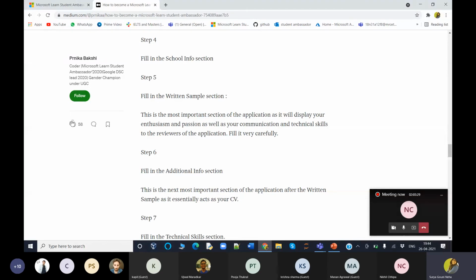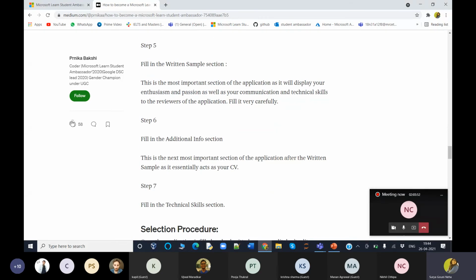The 3 questions are: why are you very passionate about being in this technology, and second, how will you make an impact on the community and how will you help the students. And the third one is what steps you will take to promote your community event or whatever you do. So how are you going to do it? What steps are you going to take?